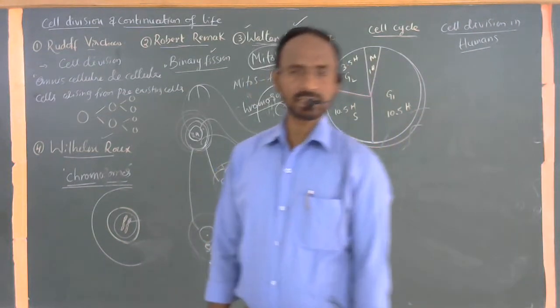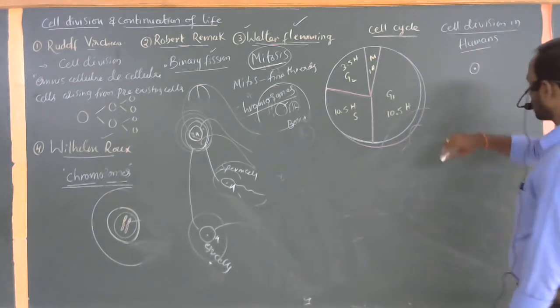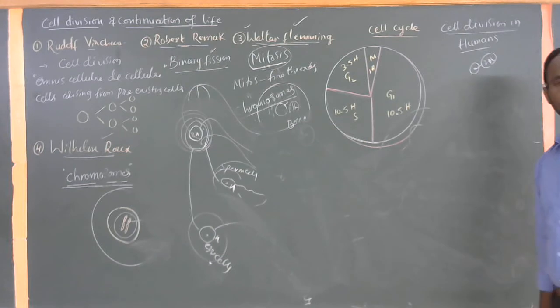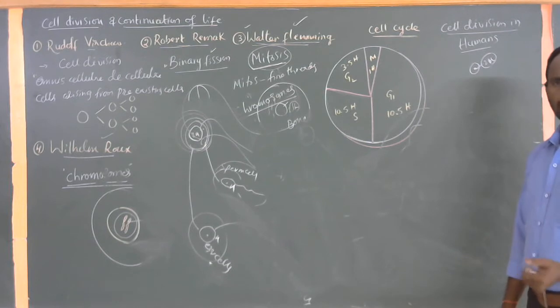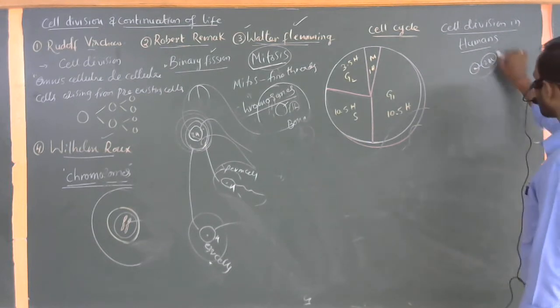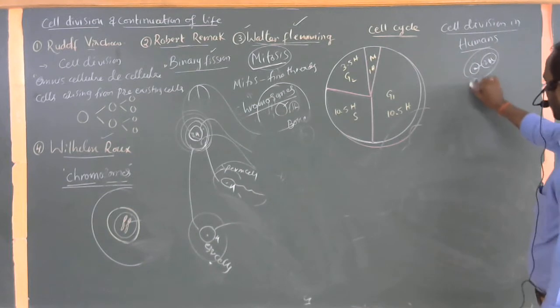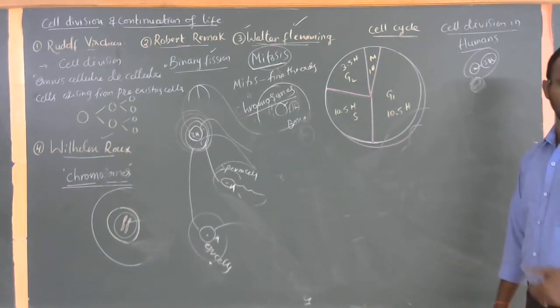All animal life is started from a single cell called zygote. Diploid condition cell, called zygote. From the zygote, the human life, not only the human life, any animal life, mostly in the animal or plant kingdom, is started with a single cell called the zygote. Okay, during the development, zygote to embryo, embryo to fetus, fetus to baby, and so on.